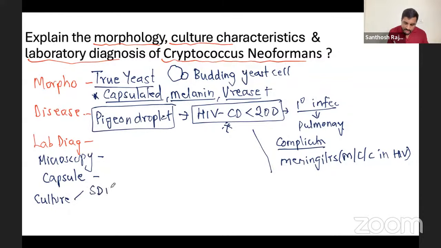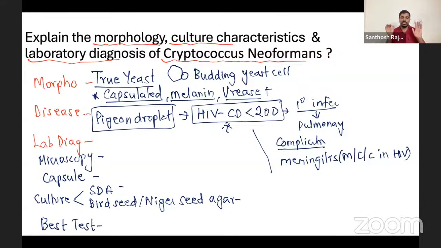We do SDA culture, and we have a special culture, bird seed agar, or Niger seed agar. Remember like that, however you want to remember. These are the important things you're going to do. And then we have the best rapid test. So this much you have to explain.